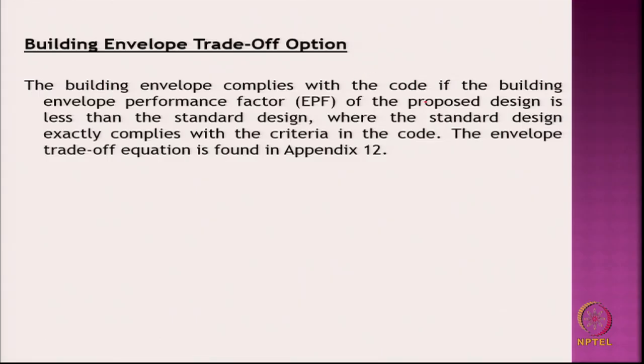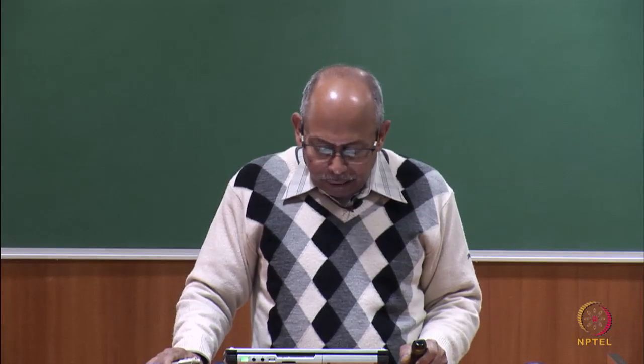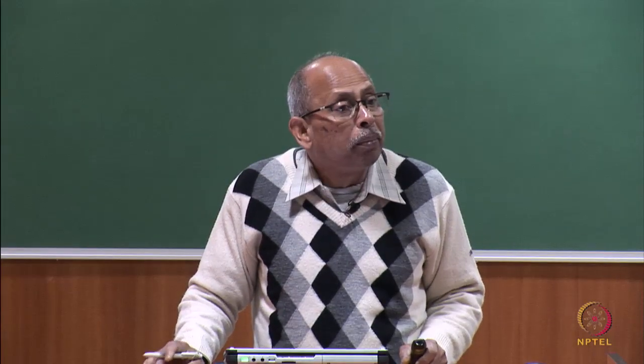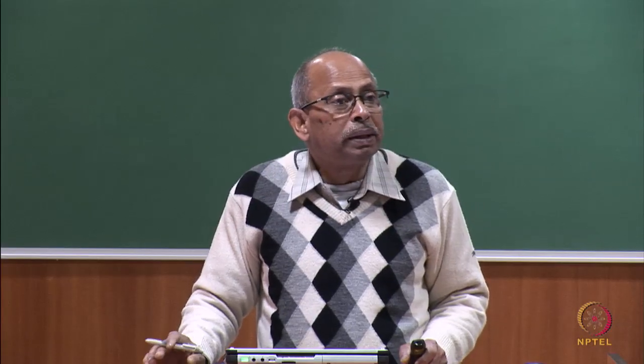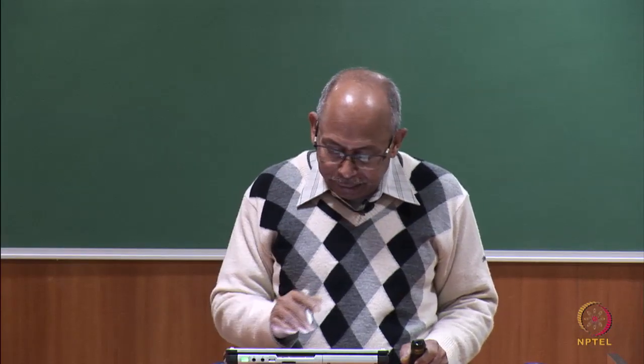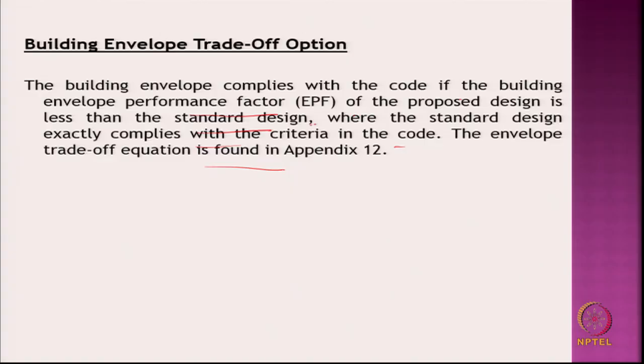The building envelope complies with the code if the building envelope performance factor of the proposed design is less than the standard design, where the standard design exactly complies with the criteria of the code. The envelope trade-off equation is also given. So, what it is trying to do is give a standard design, and if the envelope complies with the standard design, it has taken care of the prescriptive guidelines.